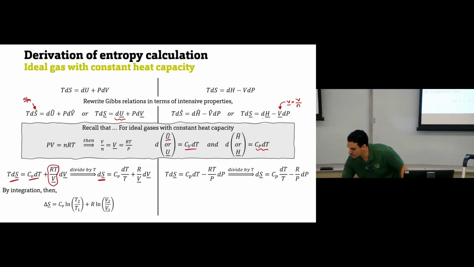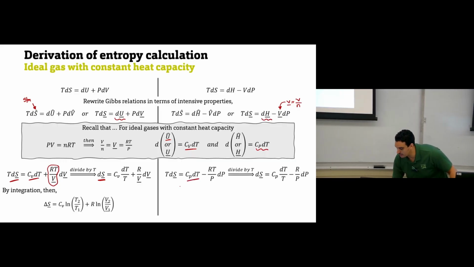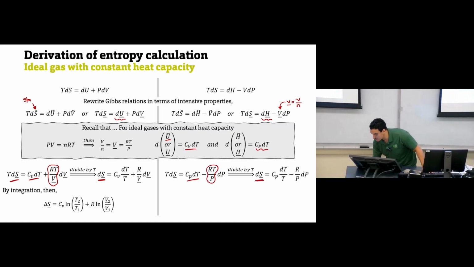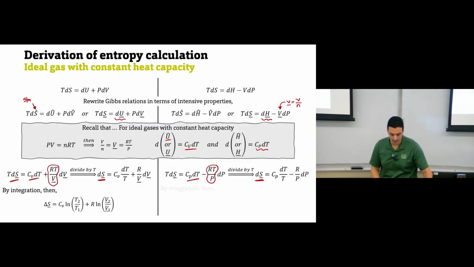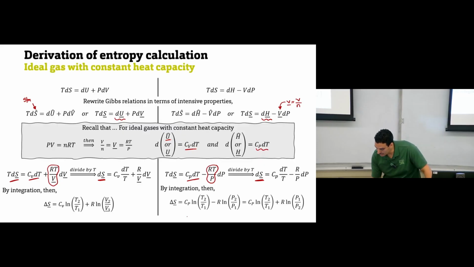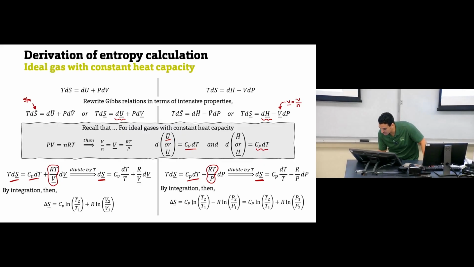So we have dH, we can say it's Cp dT. Specific volume is RT over P. Divide by T to have only dS on the left side. So we have Cp dT over T minus R over P dP. Again, by integration, you will have this equation: dS is Cp ln T2 over T1 minus R ln P2 over P1, or plus R ln P1 over P2. Here we have plus, there we have minus, because here we have P2 over P1 and here we just flipped it, P1 over P2.